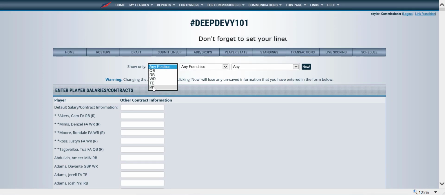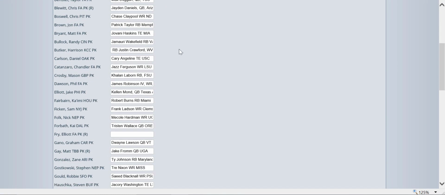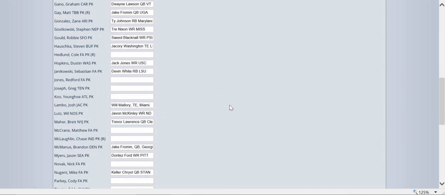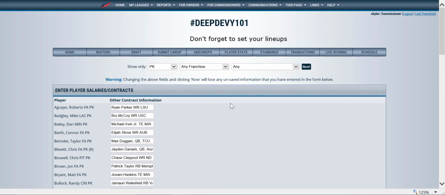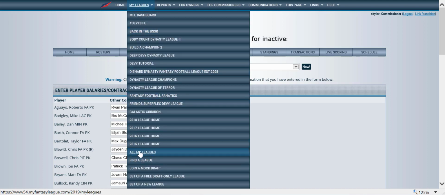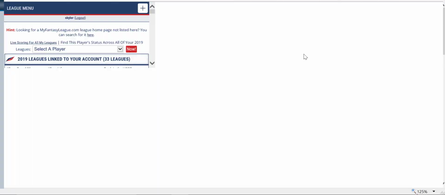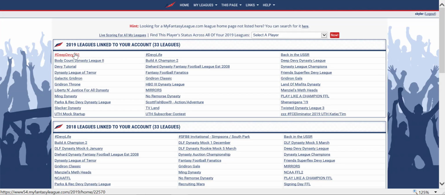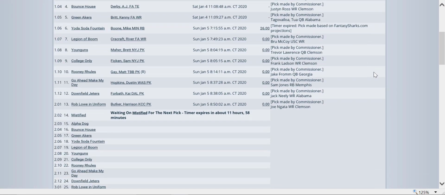So I want to filter by place kicker. And now, rather than try to memorize, you can see that there's several that have been taken because this particular league is very deep Devy. Rather than try to memorize who has been drafted and where, you can go into the all my leagues, right click, open in a new window, and then expand this, go to the league that we're talking about, and then click on the draft tab. I now have my draft list here.